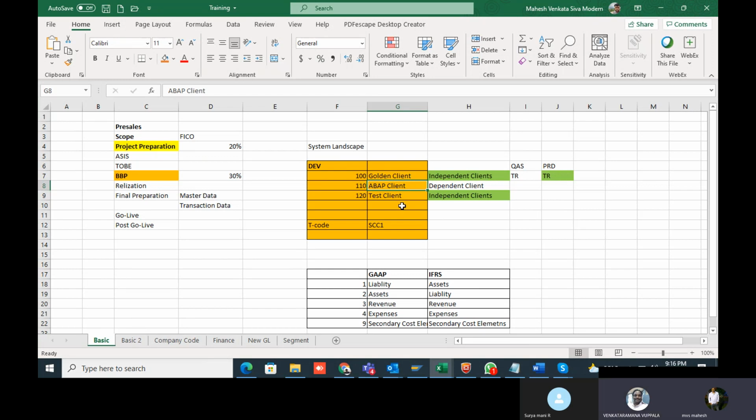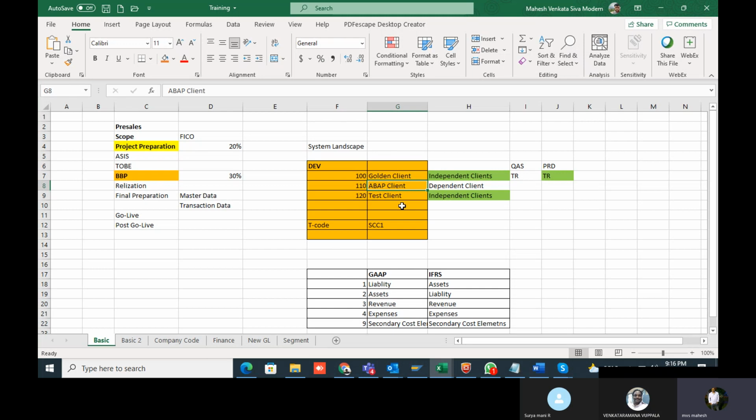Correct. Because if you do the same thing again in quality and production, it's a waste of time, and even the functional consultant can make mistakes. That's why SAP has provided that whenever you click on the save button, the system will ask for one transport request. Since you create one transport request, it will save all your changes.